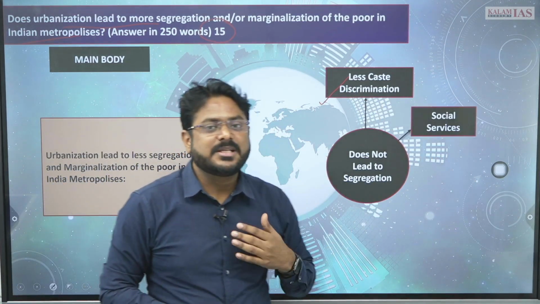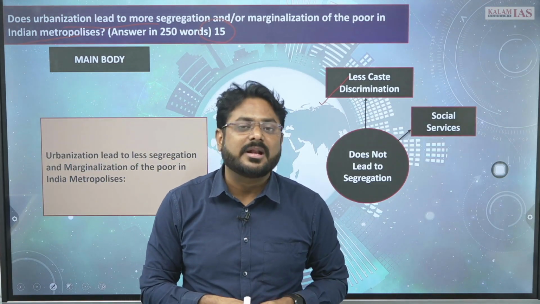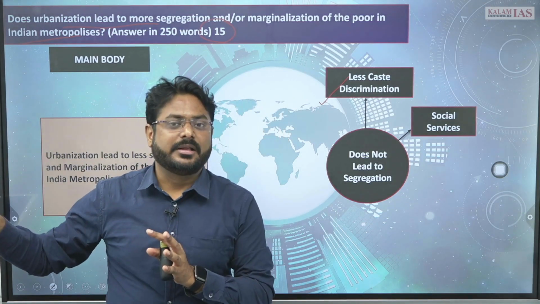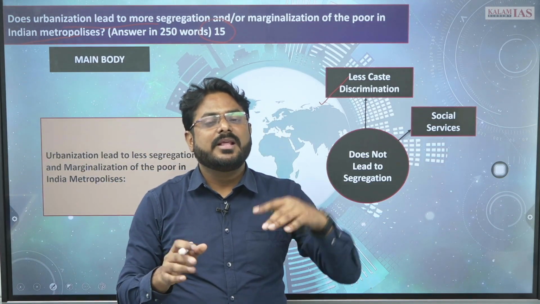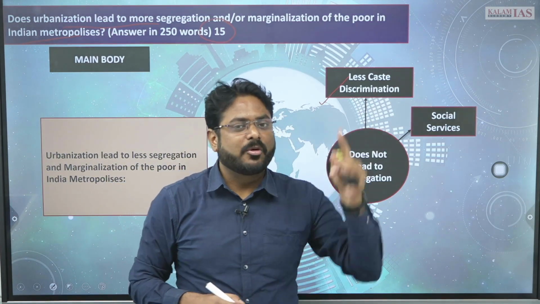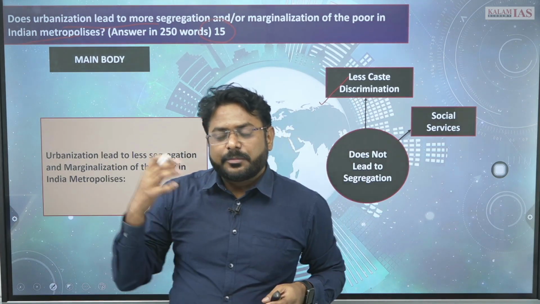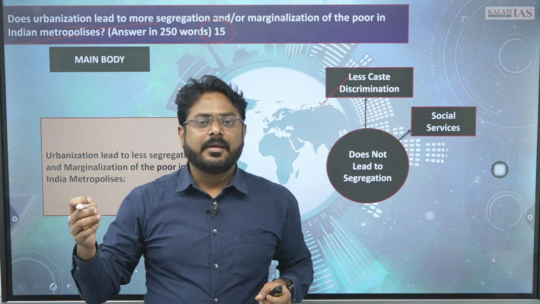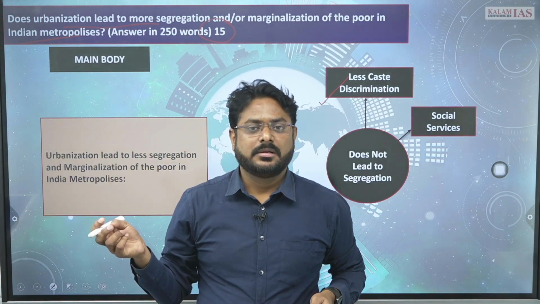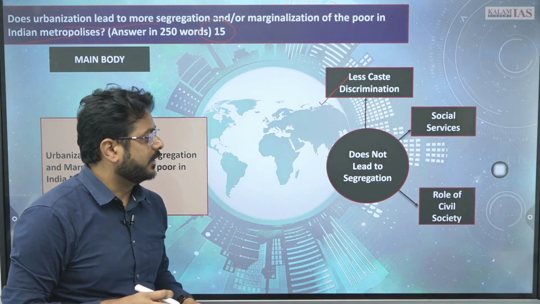Then social services. Relative to rural areas, the social services in urban areas are better. It is not of excellent quality, but it is still better than the rural areas. Like if you take the metropolis like Delhi, Bangalore, right. So here better health facility is there, ठीक है, better housing facility is there, relatively better, right. So this is reducing the marginalization.